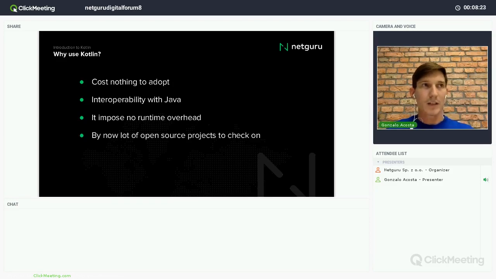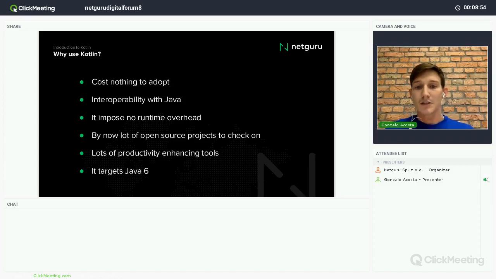By now, because Kotlin has already been in the market for some years, and maybe even before the first release there were people playing a little bit with it, right now it has a lot of open source projects that you can check to see how they do different things, right? Because it was developed by JetBrains, it has a lot of productivity and tooling. And one really important thing for us Android developers is that it targets Java 6, right? So we can use it for all the Android versions.